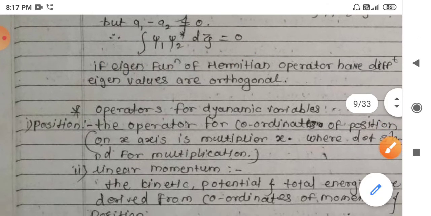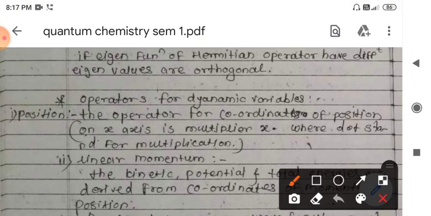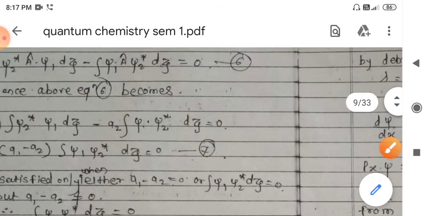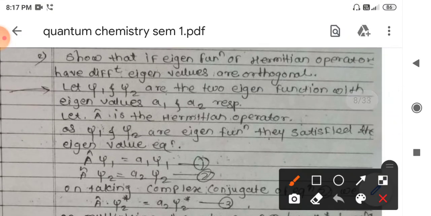That is, we can simply say that the eigenfunctions of a Hermitian operator having different eigenvalues are orthogonal to each other. Previously, in our assumption, we assumed that psi 1 and psi 2 are two different eigenfunctions with eigenvalues a1 and a2 respectively.